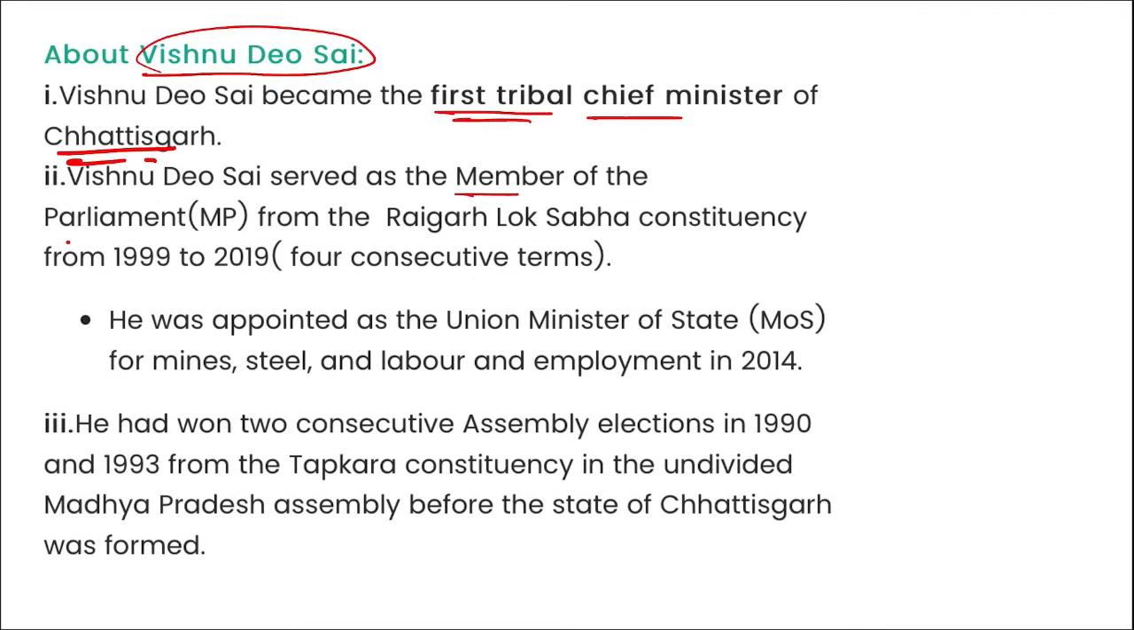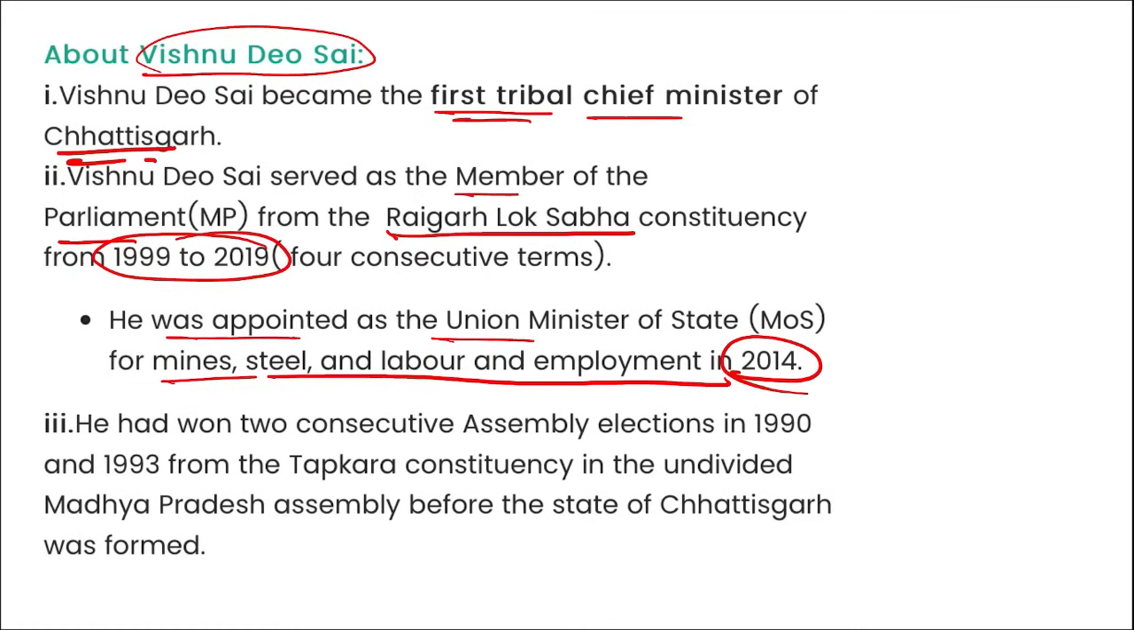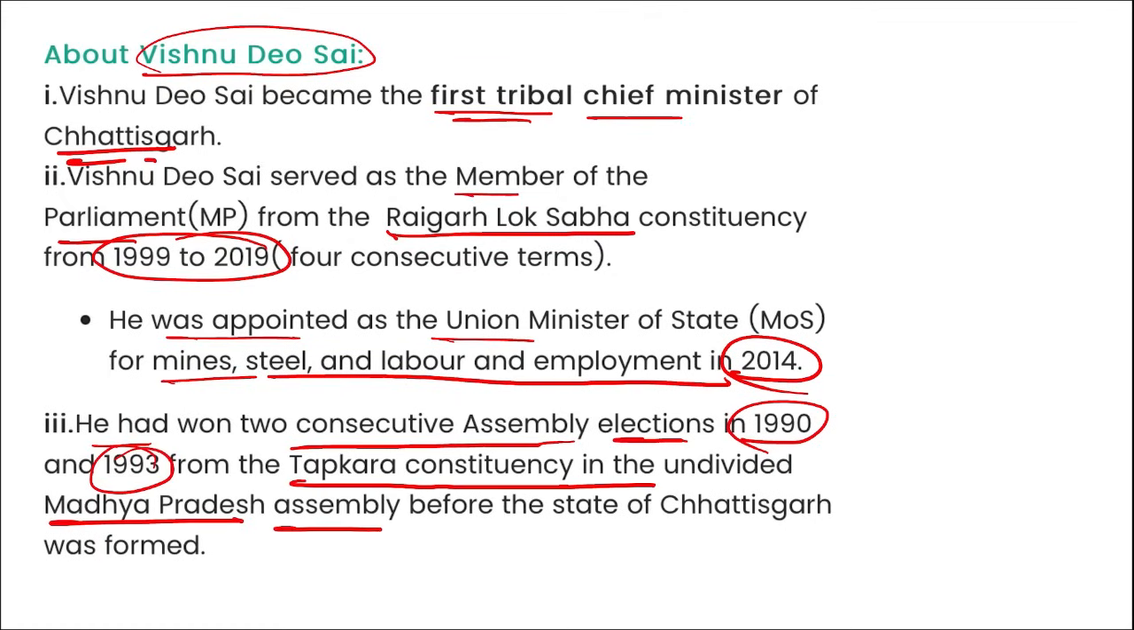He served as the member of parliament from Raigad Lok Sabha constituency from 1999 to 2019. He was appointed as the Union Minister of State for Mines, Steels and Labour Employment in 2014 and he had also won constituency elections in 1990 and 1993 from Tapkara constituency in the undivided Madhya Pradesh Assembly before the state of Chhattisgarh was formed.